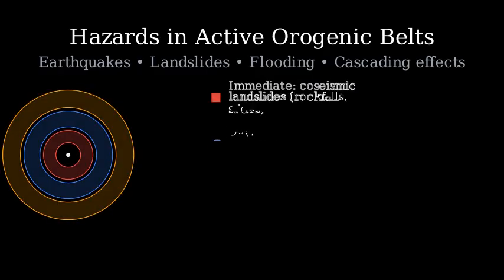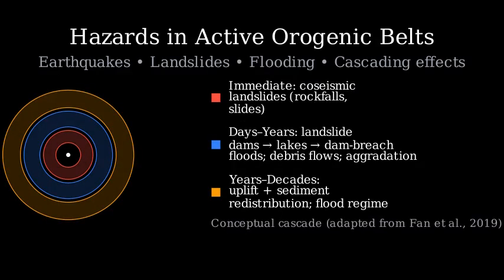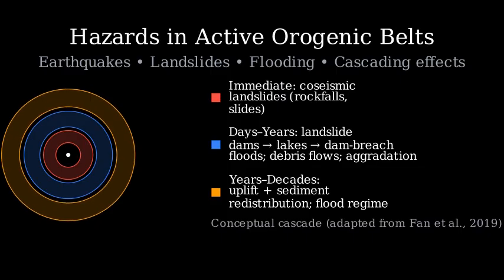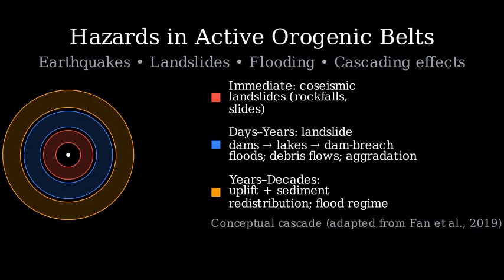Here is the big picture of cascading hazards. The epicenter is at the center. The red ring shows immediate coseismic landslides, like rockfalls and slides. The blue ring shows days to years: landslide dams forming lakes, breach floods, debris flows, and river aggradation that raises flood risk. The yellow ring shows years to decades: tectonic uplift and sediment redistribution alter channels, flood patterns, and erosion rates. This is adapted conceptually from Fan and colleagues,